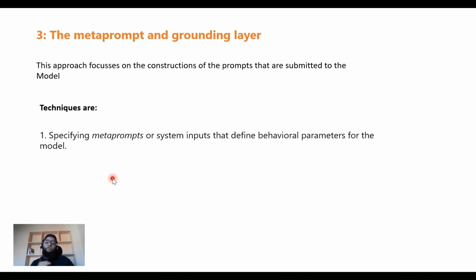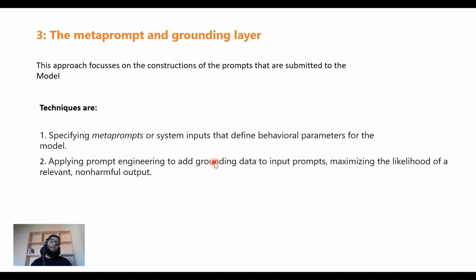When you set a system message, you tell your LLM what it is supposed to do, what its boundaries are, and how it needs to respond if a prompt is submitted to it that goes out of its boundary. That's what it's saying here. Specifying meta prompt system input that defines behavioral parameters for the model. That's one way of meta prompting and grounding.